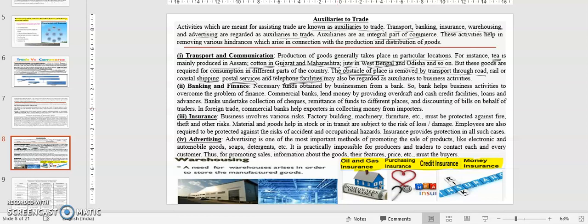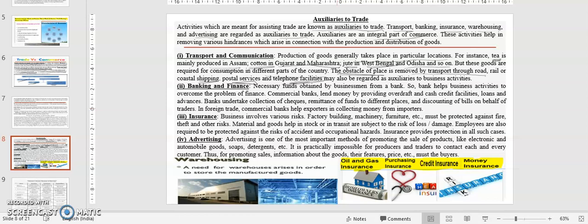Because the seller and buyer need to have a conversation among themselves. It is not possible that a person from Gujarat physically goes from Gujarat to Assam and then talks about the tea. So there the telephone facilities are needed, the wireless connections are needed. So transport and communication are known as the auxiliaries to trade.